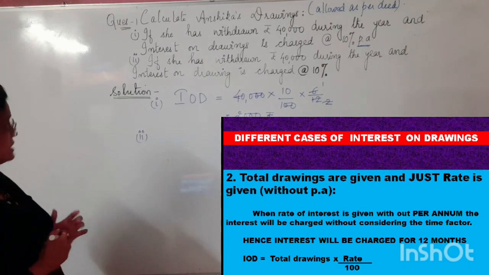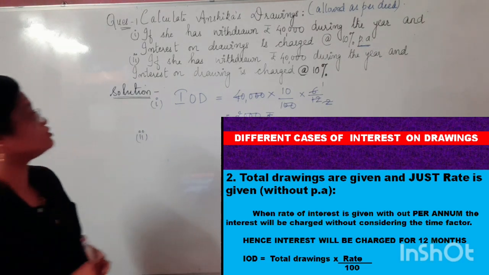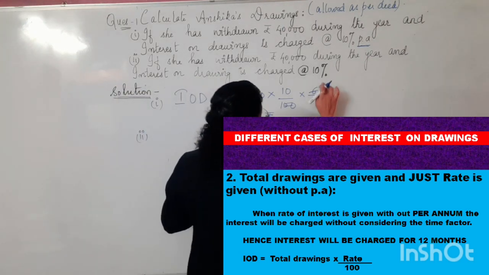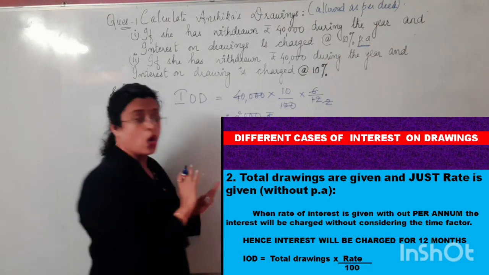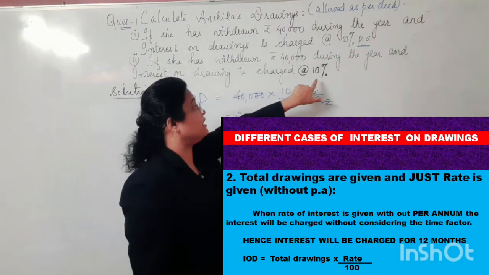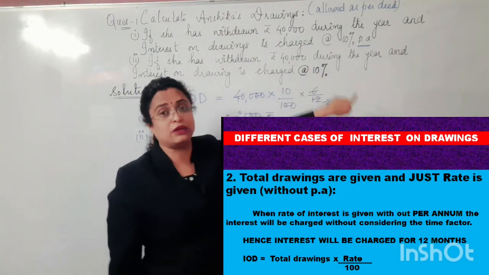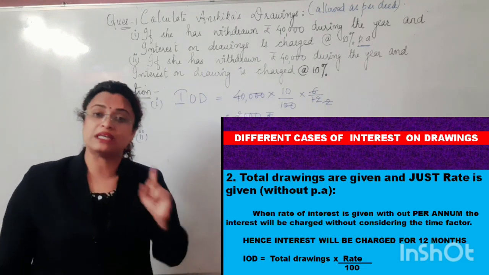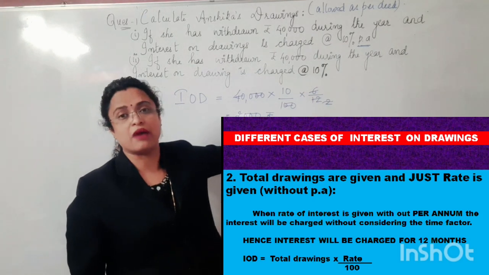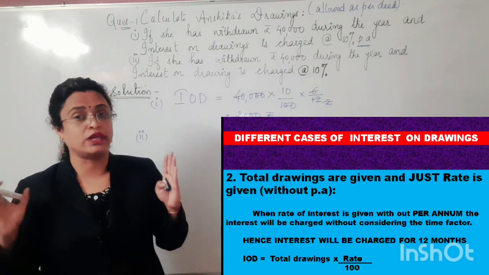Case number 2 says that again, Anshika has withdrawn rupees 40,000 during the year and interest on drawings is charged at 10%. Children, just try to analyze the difference between the two cases. All the things are the same, but here the per annum is suffixed, and here there is no per annum word added. When the per annum word is not added to a rate, even if the time duration has not been given, we are not supposed to take any average time duration. So in such a situation, we will be calculating the interest on drawings for the whole year.